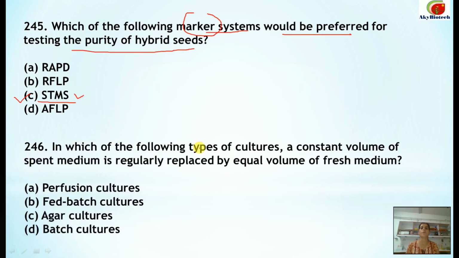246. In which of the following types of cultures is a constant volume of spent medium regularly replaced by an equal volume of fresh medium? So if a constant volume of spent medium is being used and side by side it is replaced by an equal volume of fresh medium, this type of culture is known as, the correct option is perfusion cultures.